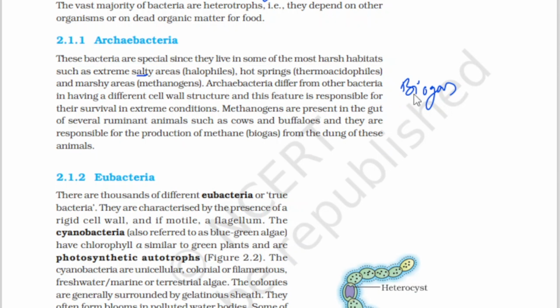You might have seen in villages where they collect the cow dung and take it to the biogas plant, where the dung is used to generate methane gas.